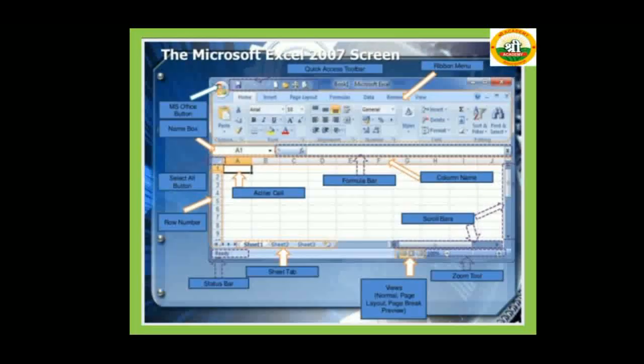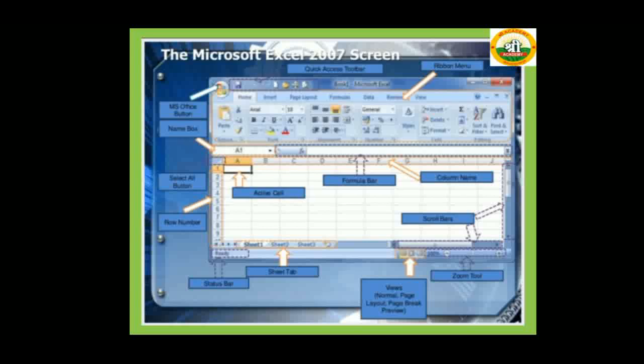When you open an Excel sheet for the first time, the screen of Microsoft Excel shows just like the given slide.